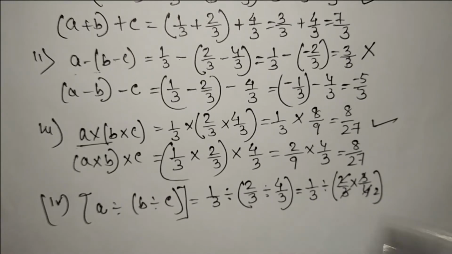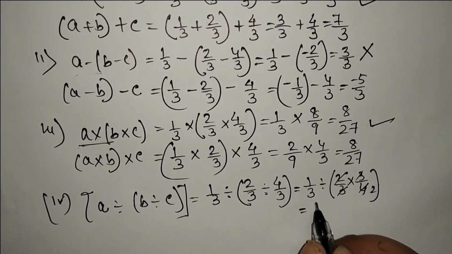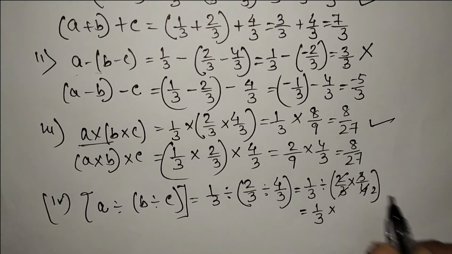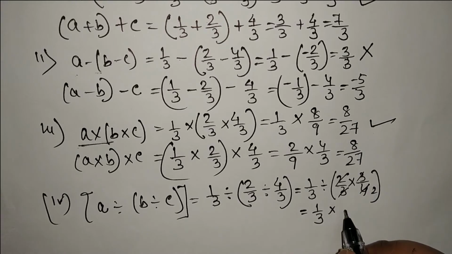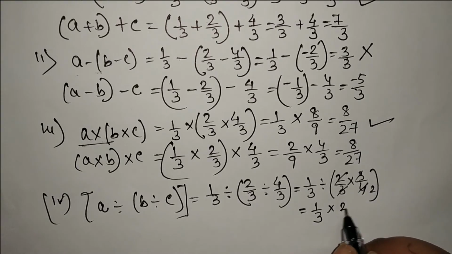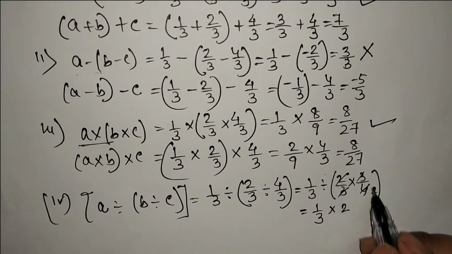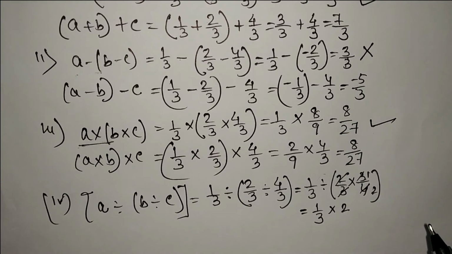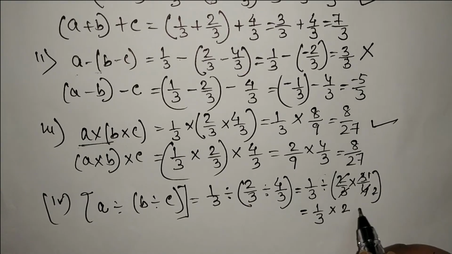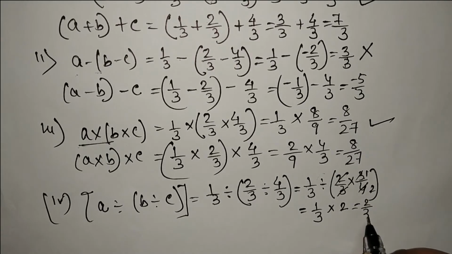So here 1 by 3 into, so here we are getting 1 by 2. So since this sign changes, the reciprocal of this, 2 2s are 4 and 3 3 cancel. So here in the numerator we have got 1. So the reciprocal of 1 by 2 is 2. So here we are getting 2 by 3.